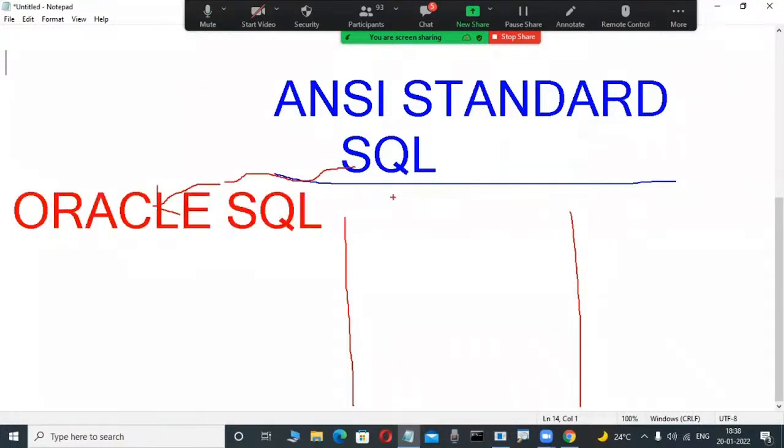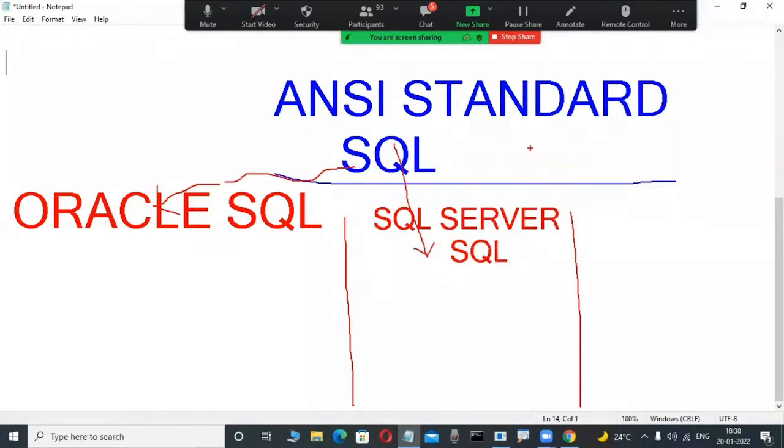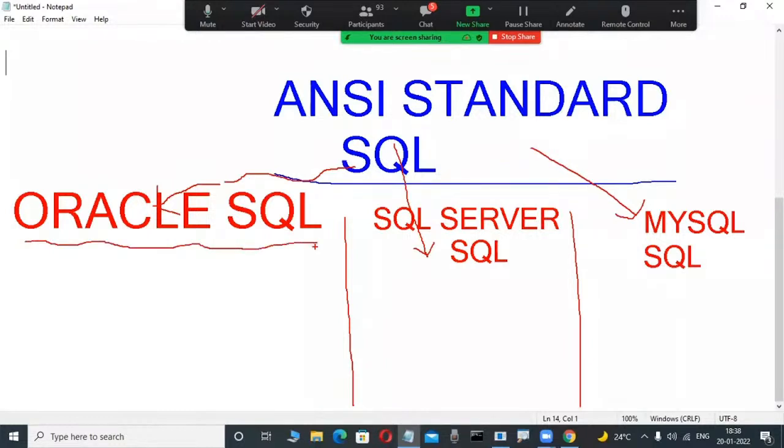So many fellows don't know that. Again, observe here. SQL Server, a Microsoft product, created their own SQL from this ANSI standard SQL that is called SQL Server SQL. Again, MySQL created their own SQL language from this ANSI standard that is called MySQL SQL. That's why in our class we are learning Oracle SQL. How do you differentiate? All these SQL languages are conceptually the same.